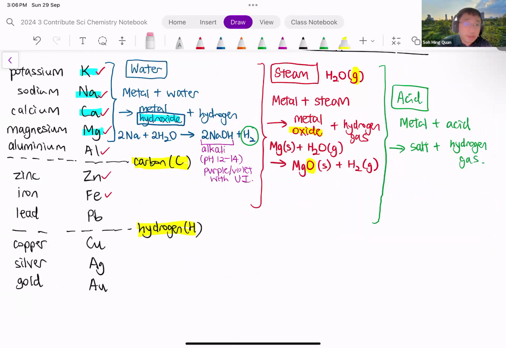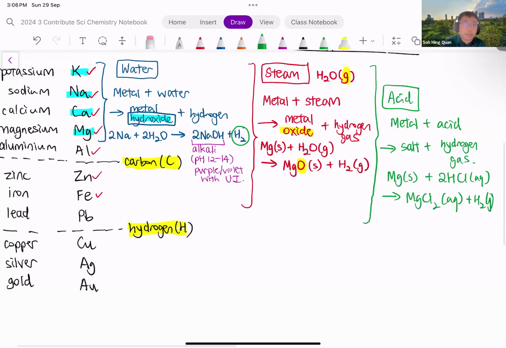Now, as we learned in the previous chapter on acids and bases, metal plus acid forms the salt and hydrogen gas. Okay, so for instance, if I were to use magnesium again, magnesium plus, let's say, hydrochloric acid, that forms magnesium chloride aqueous plus hydrogen gas. Okay, so this is a typical reaction that you have done before in the lab. Put magnesium into hydrochloric acid, there is effervescence of hydrogen gas, and you form magnesium chloride. So last lesson, we did the revision for acids and bases. We also wrote this equation out.